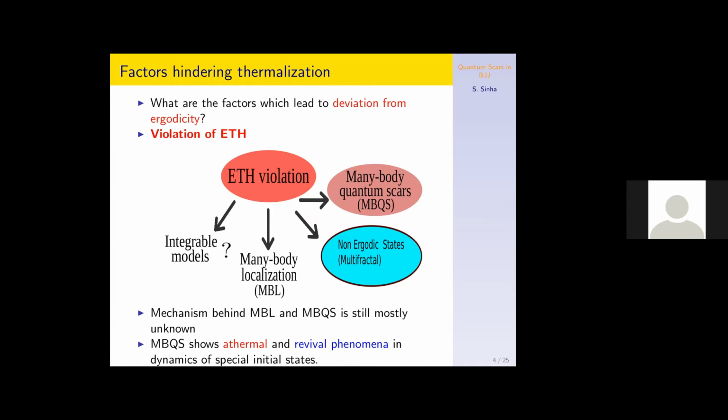They show some sort of anomalous thermalization, etc. And recently it has also been found that there are certain specific types of initial states that show, in the non-equilibrium quantum dynamics, athermal behavior, which never relax to the thermal states. These are attributed to many body quantum scars. So I'll mainly focus on this phenomenon of quantum many body scar in this talk.